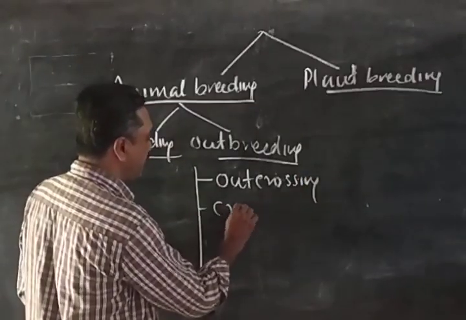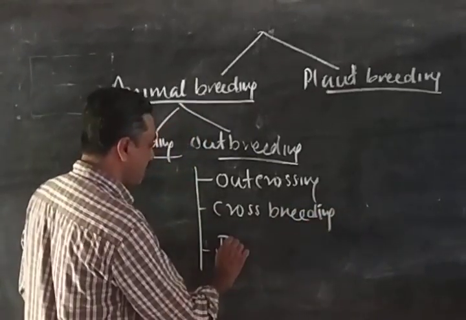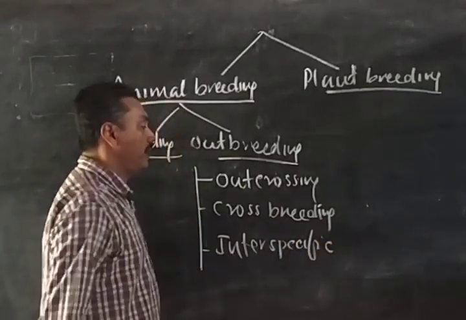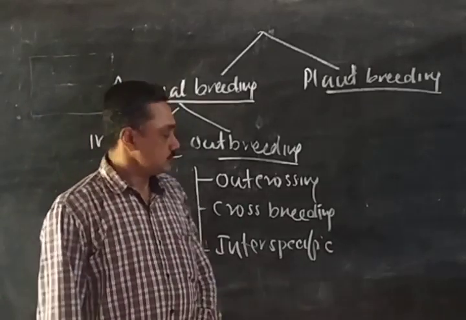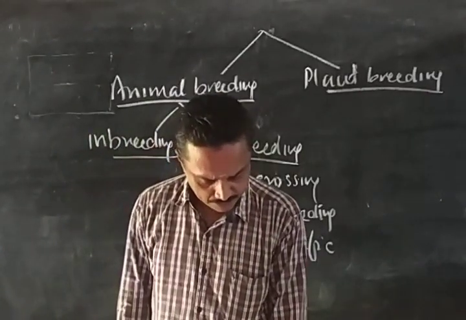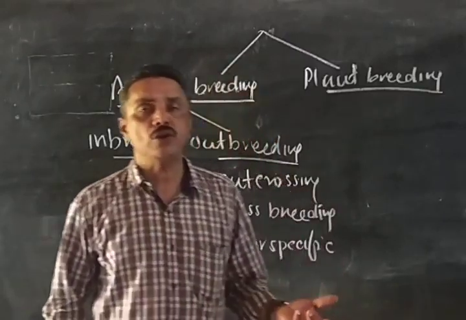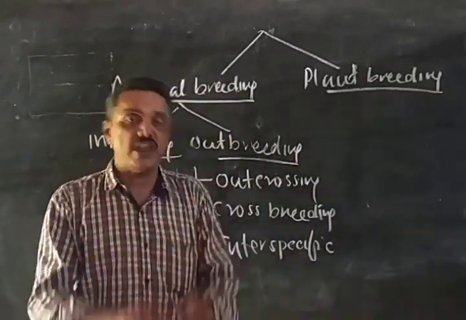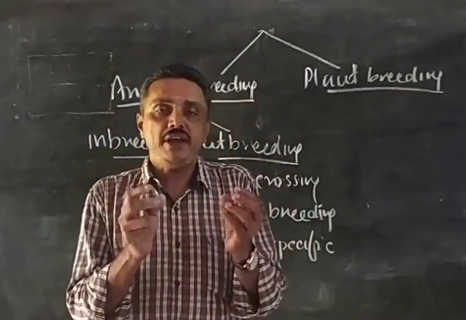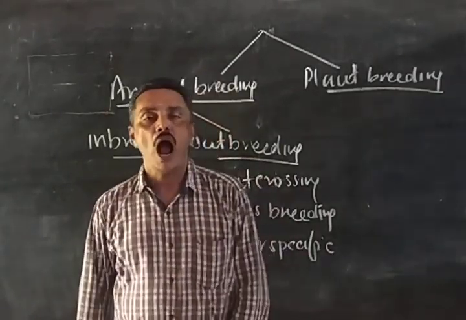The first is outcrossing, the second is crossbreeding, and the third is interspecific hybridization. First comes outcrossing. Outcrossing means crossing between organisms of the same breed, very closely related organisms of a breed. So inside a breed, inside a group, unrelated organisms are crossed, that is called outcrossing.